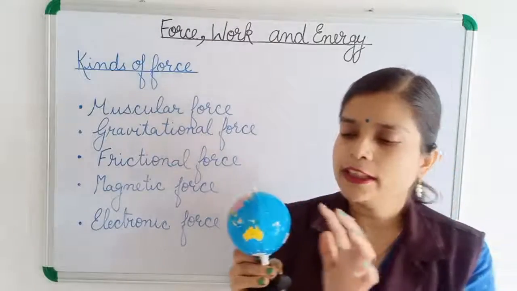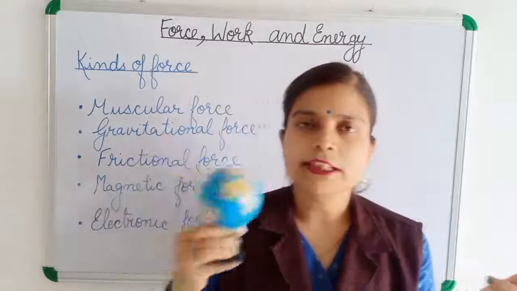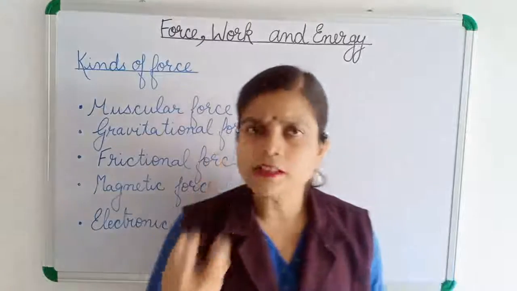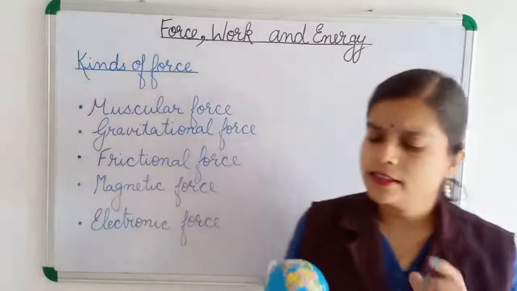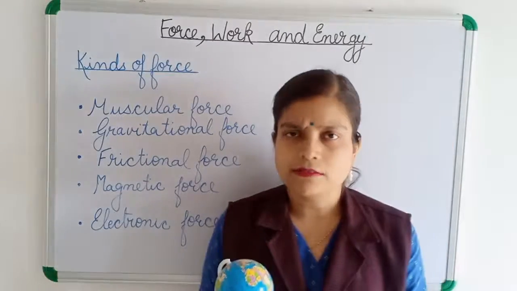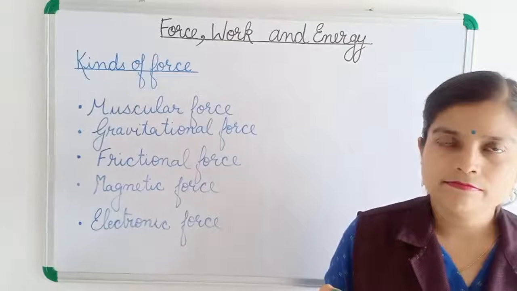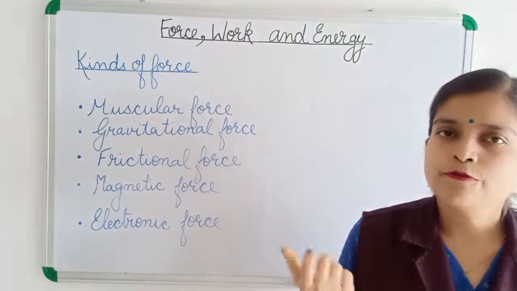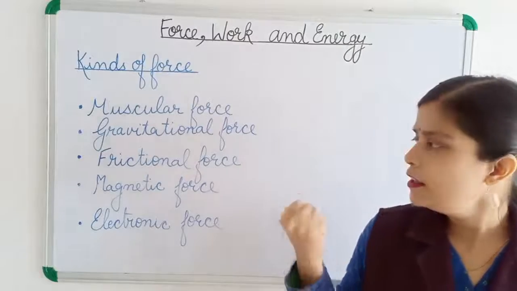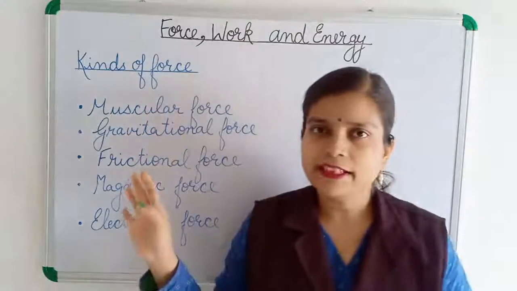Then water could spill out. But due to this gravitational pull, the sea and ocean water does not spill out, because the earth has attracted all objects towards itself with force, not allowing anyone to go out.